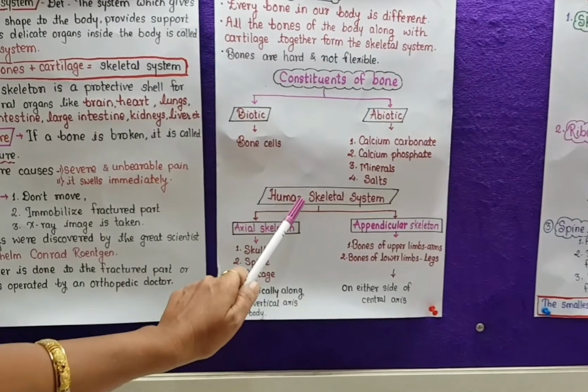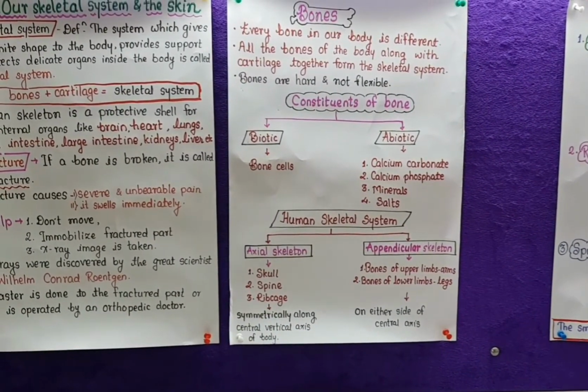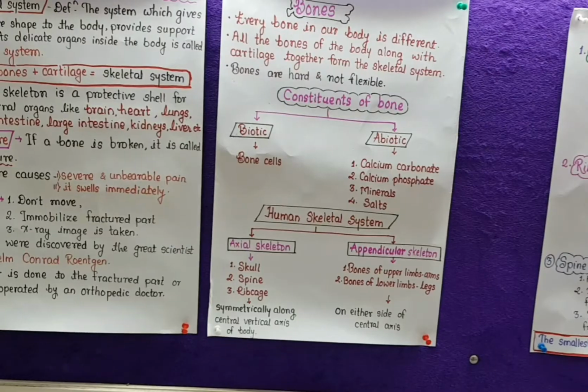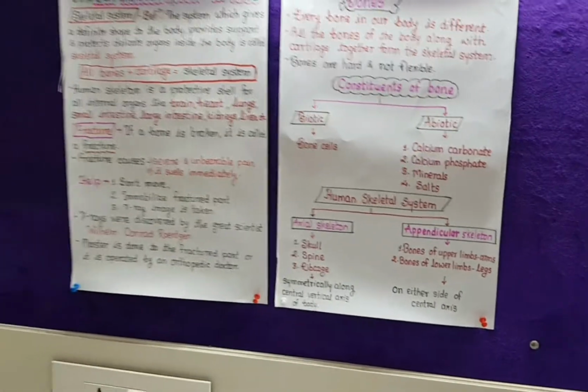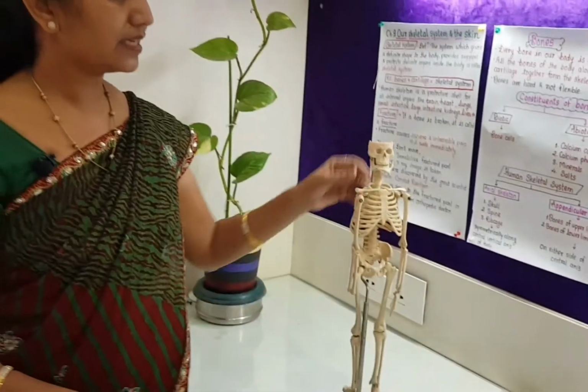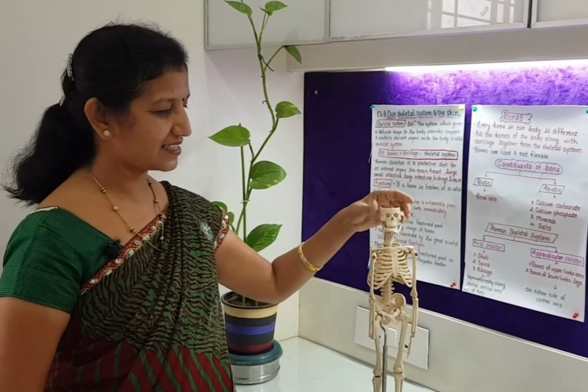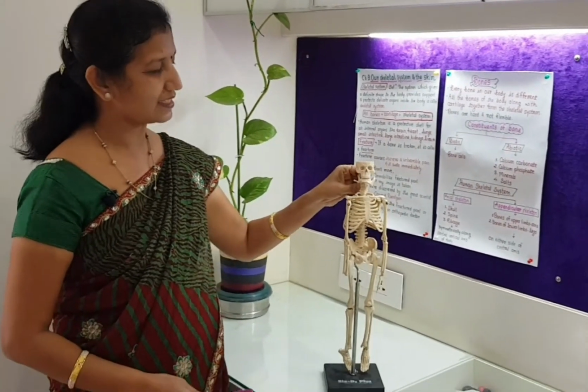Then the human skeletal system, that we will study now. It is classified into two parts, the axial skeleton and the appendicular skeleton. Skull, spine and rib cage, these are the three parts of the axial skeleton. You can see here the upper part is not there in this model of skeleton.